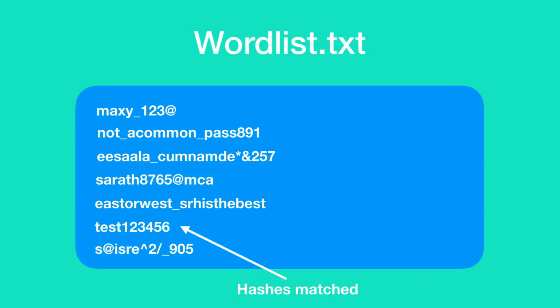And we now have the plain text of the hashed password. Now this attack can be target specific as well, which means you can actually create your own word list targeting a specific individual, provided that you know some basic details about him and assuming that he used his basic details to frame his password. This attack can be a success or a failure based on the quality of the word list that you are using.